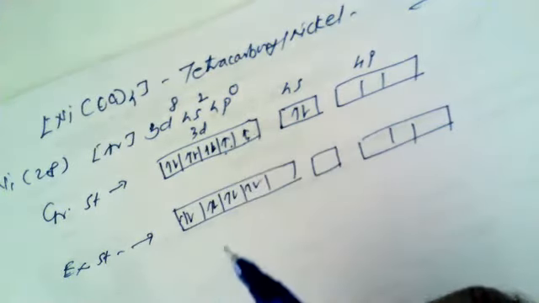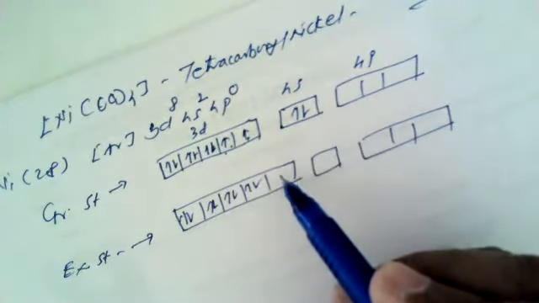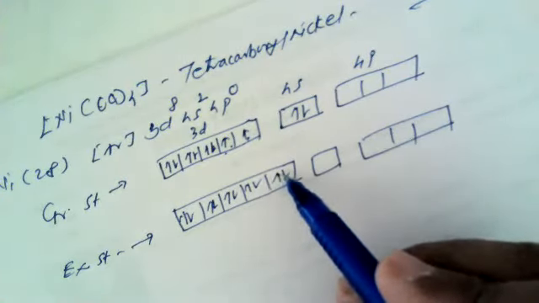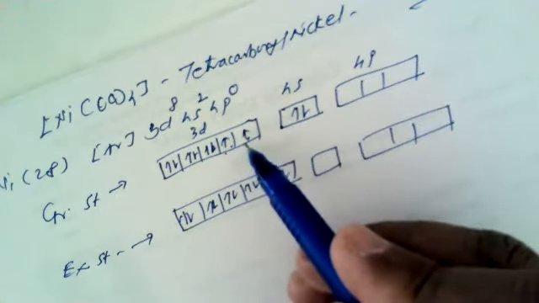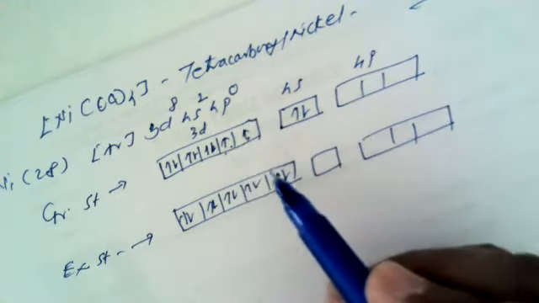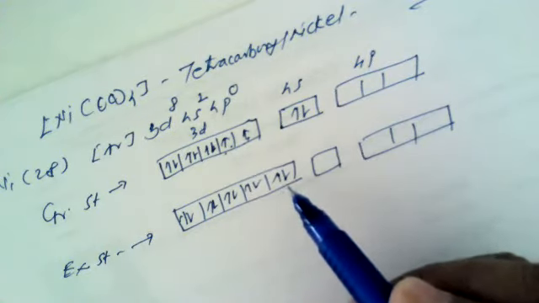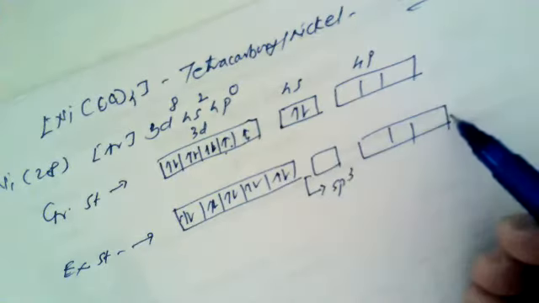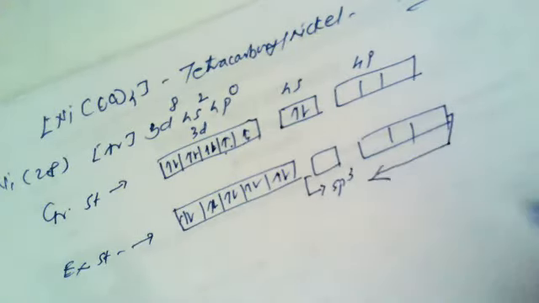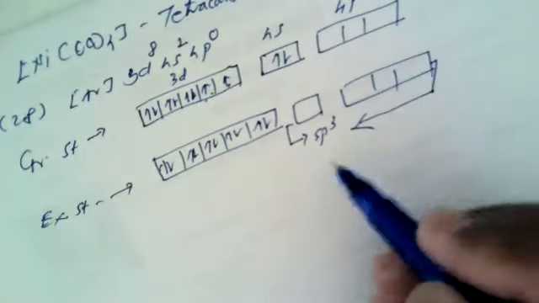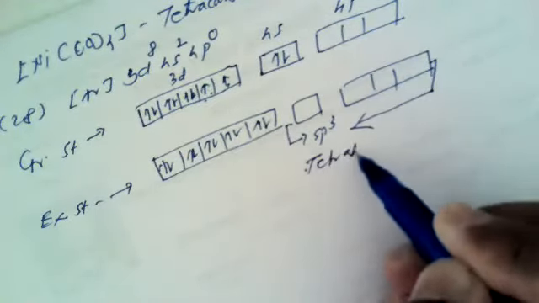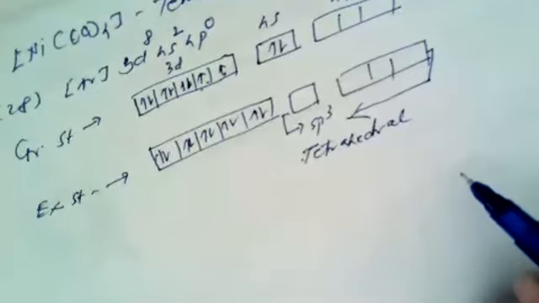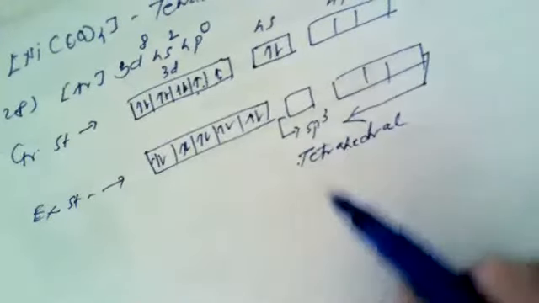This electron gets paired off here, and these two electrons now occupy one of the empty or vacant 3d orbitals, which is made vacant because of the forcing of this single electron to pair off in the 3d orbital. Now, one 4s and three 4p orbitals undergo sp3 hybridization. And as we know, whenever there is sp3 hybridization, the perfect geometry should be tetrahedral. So how to arrive at the tetrahedral geometry?